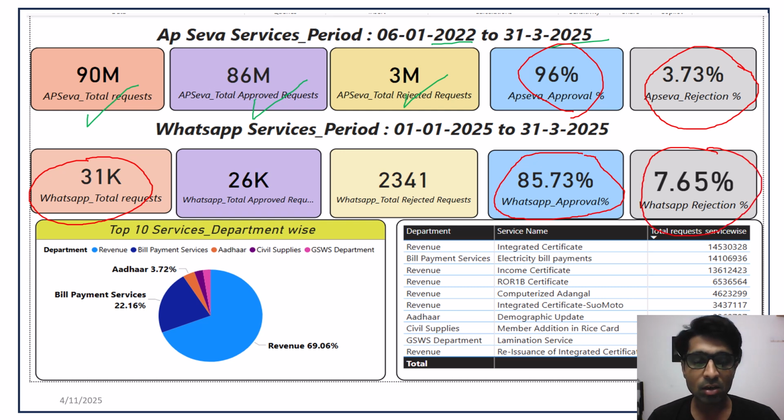Also, we can see the top 10 services delivered department wise. The revenue department has topped in terms of service delivery. Among services in the revenue department, integrated certificate is on top, and the electricity bill payment is second, followed by income, ROR 1B Adangal, computerized Adangal, as well as Aadhaar and civil supplies. So these are the top 10 services in terms of service requests. In the coming slides we are going to look into whether the service requests generated reciprocated the same in terms of revenue or not.